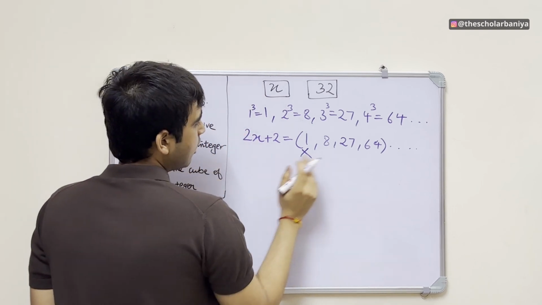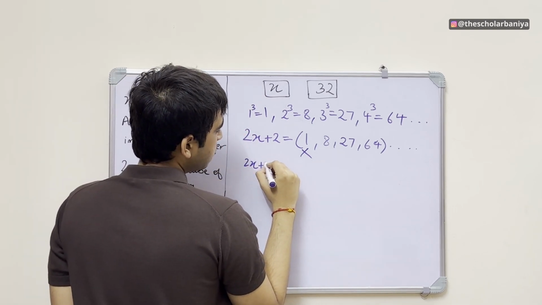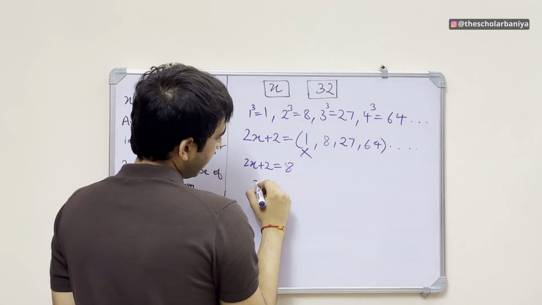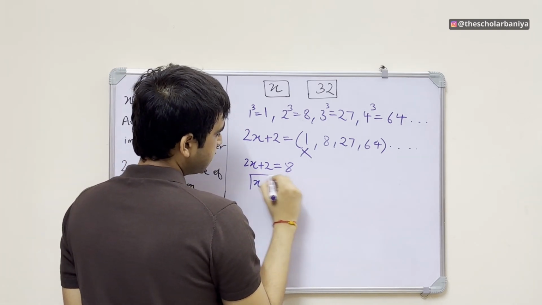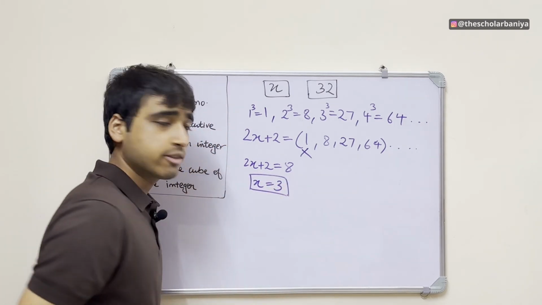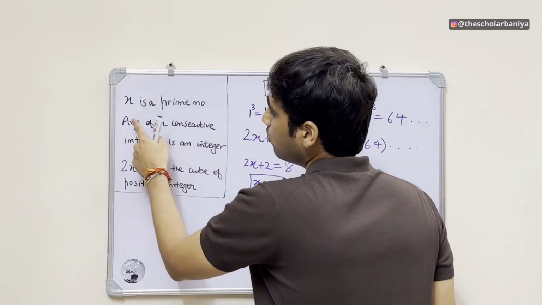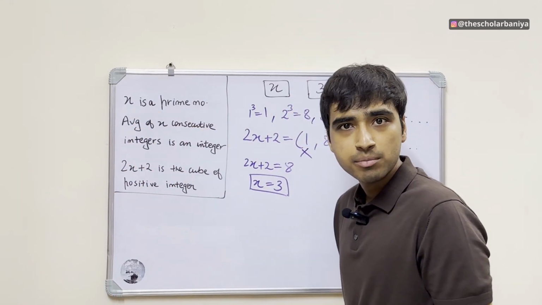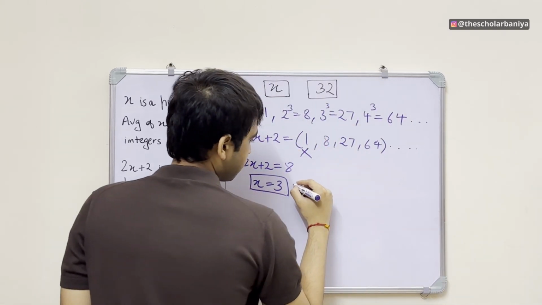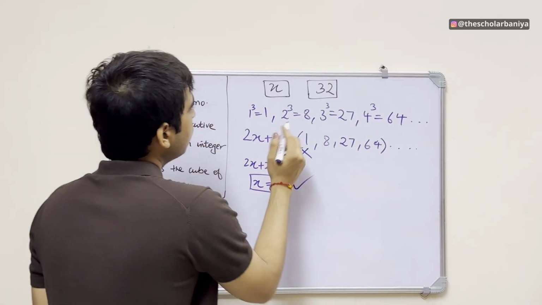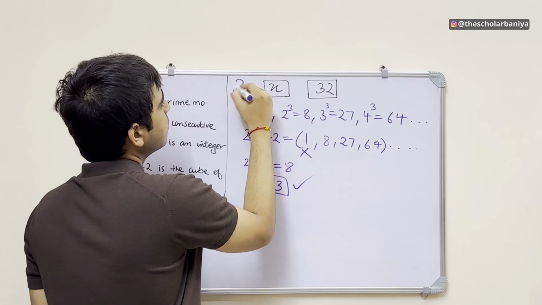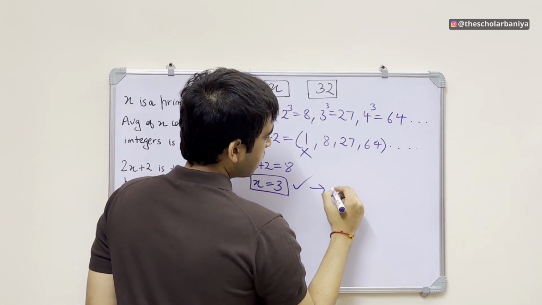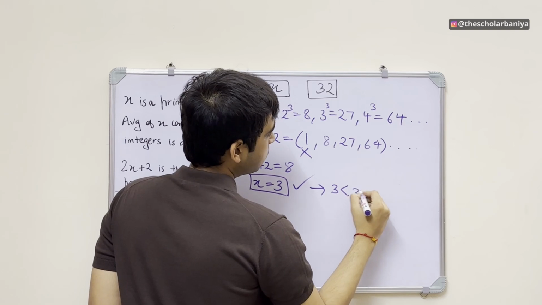Right? Now if I talk about 2x plus 2 is equal to 8, right? So what will x be? x will be equal to 3. Now we know that x is a prime number, right? And 3 is also a prime number. So this is a possibility. So this is absolutely right. So one possible option is 3, right? Where 3 is less than 32.